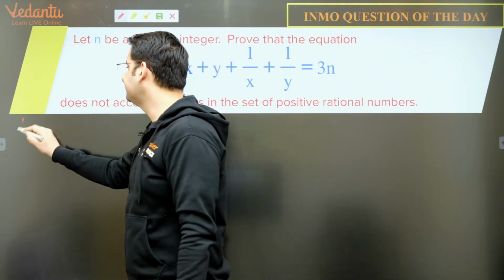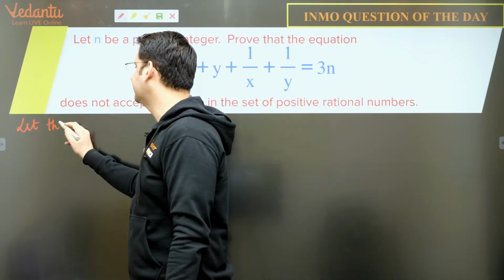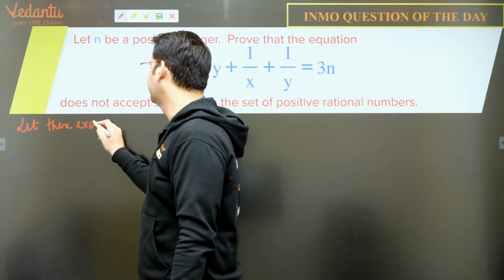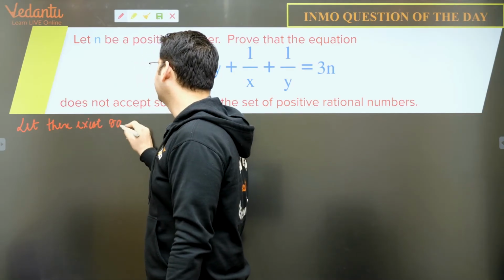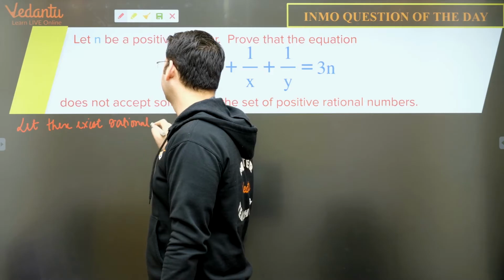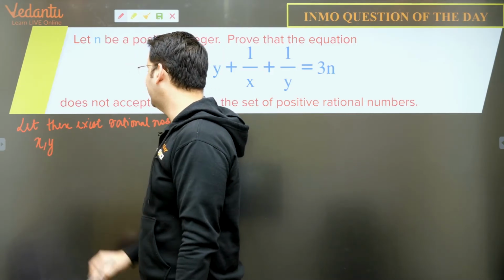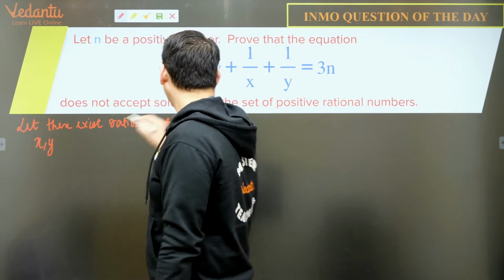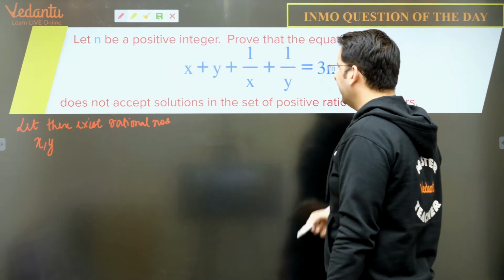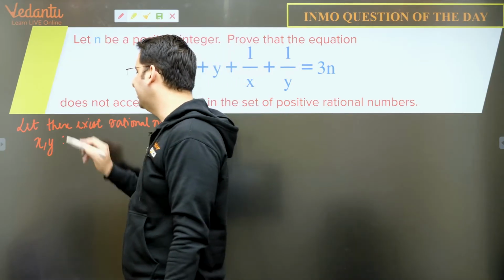So let there exist rational numbers x and y such that x plus 1 by x plus y plus 1 by y is equal to 3n.